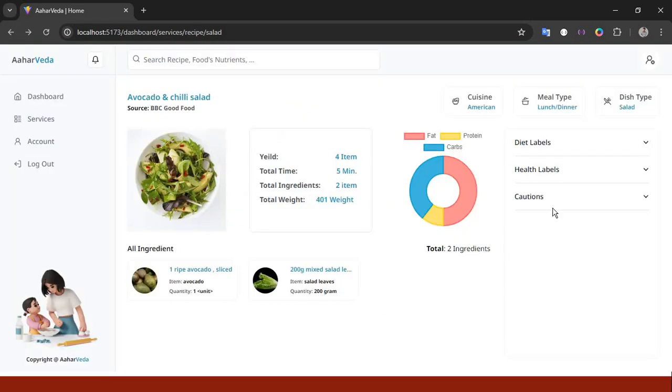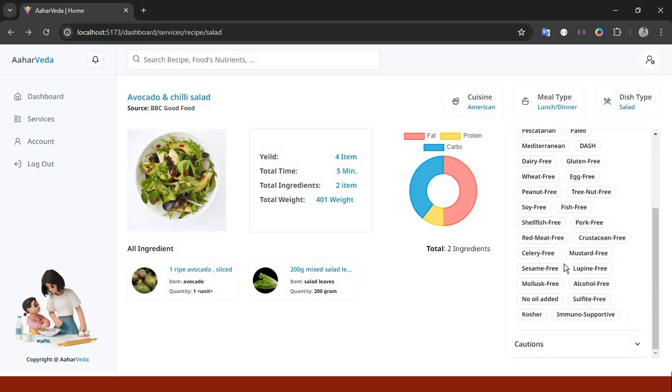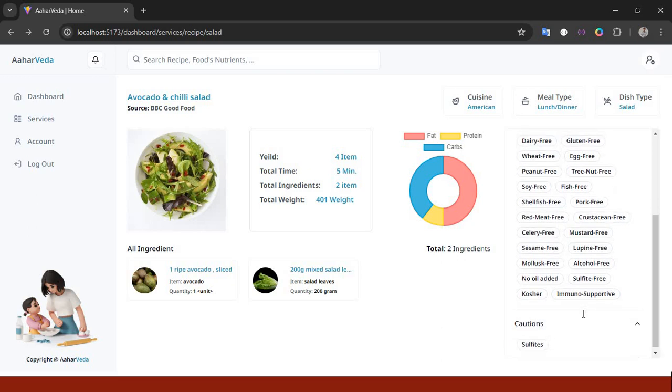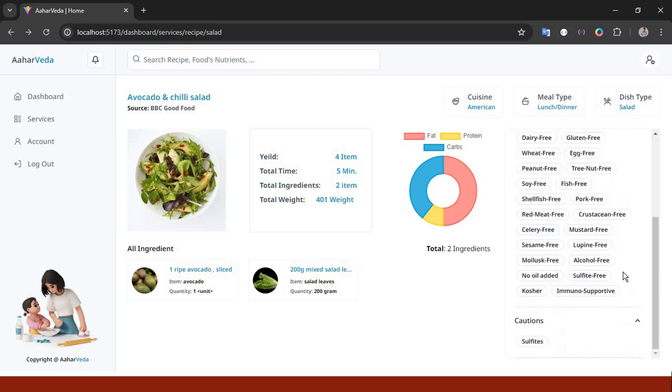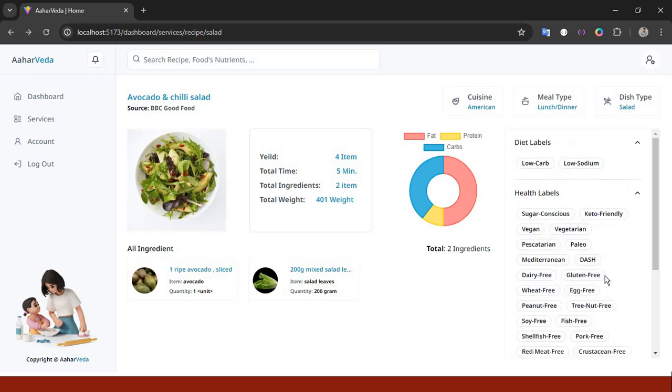Okay, and we are also showing the diet labels and health labels. The main thing is, in the future we are thinking that based on the health labels, users can filter their recipes. We are thinking on that, but in version 1 we are just showing them, and in the next version we will improve it.